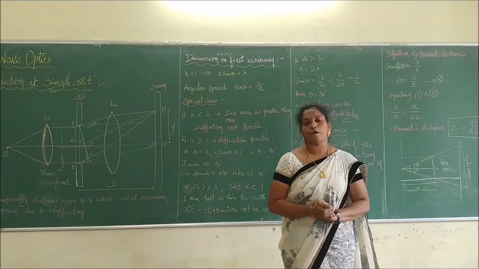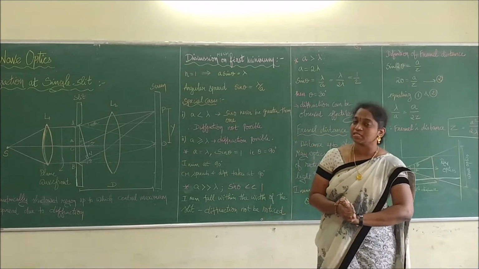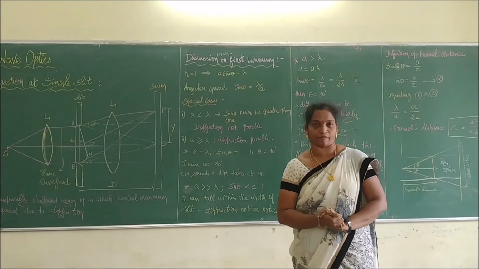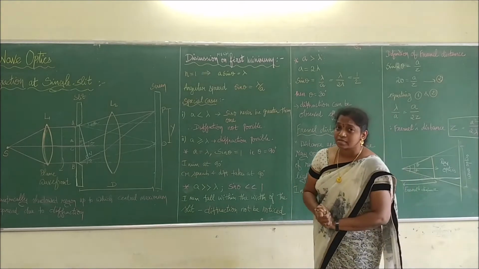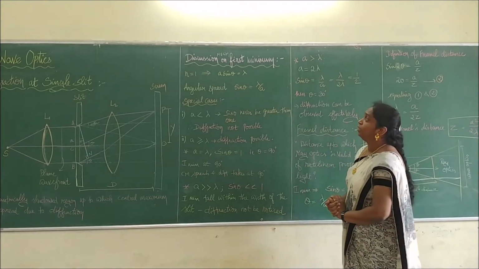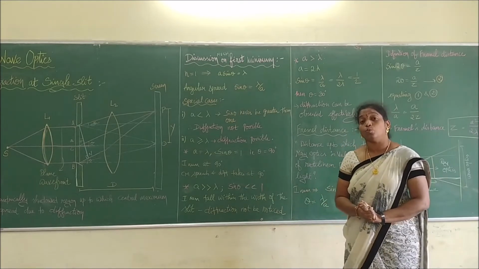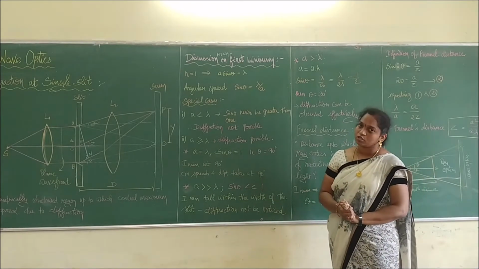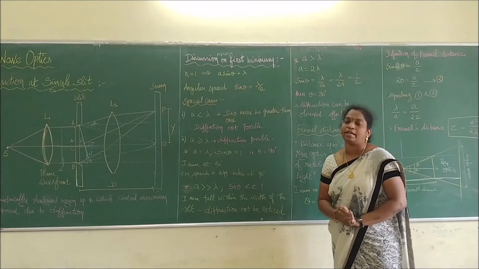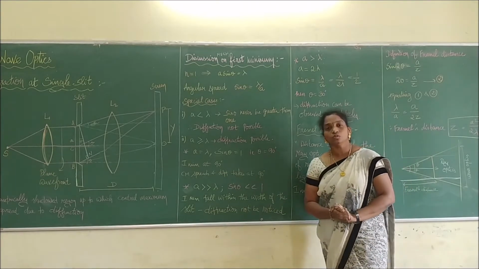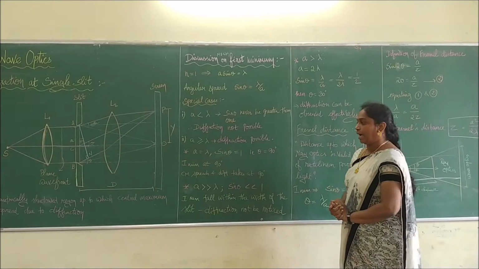About the condition for a minimum and a condition for a maximum in single slit diffraction. Now we are going to discuss the conditions. When the first minimum is taking place, we are going to say at what conditions the diffraction is possible and at what condition the diffraction is not able to take place. We will discuss that.